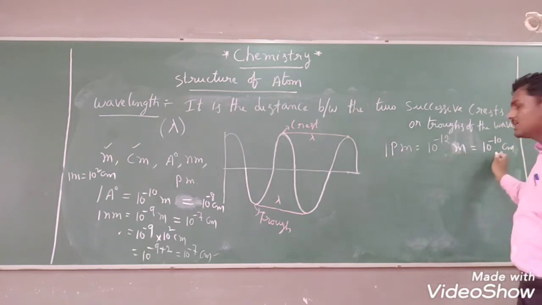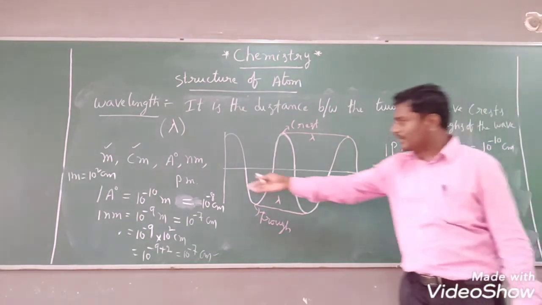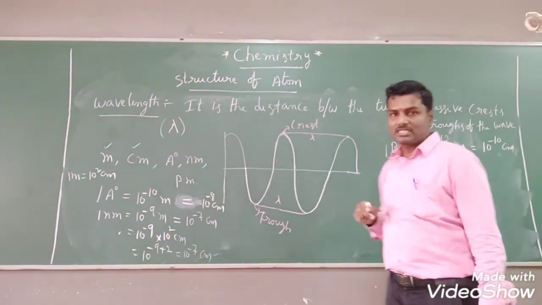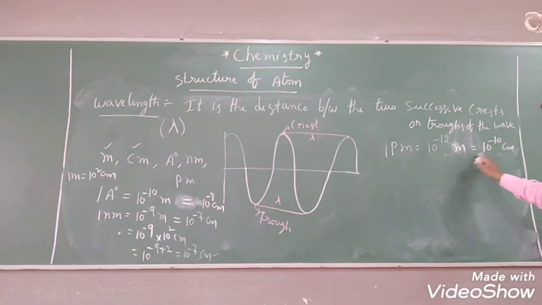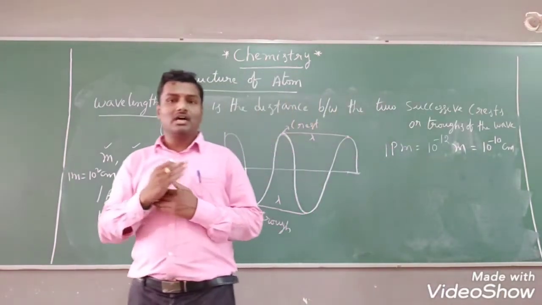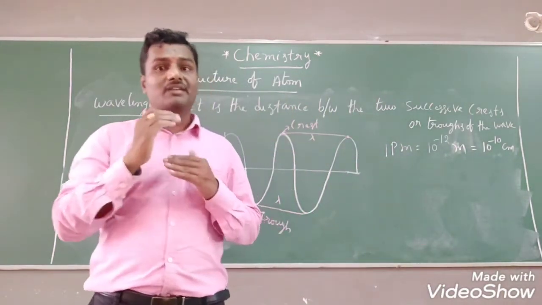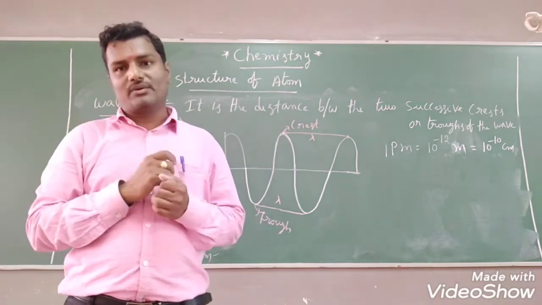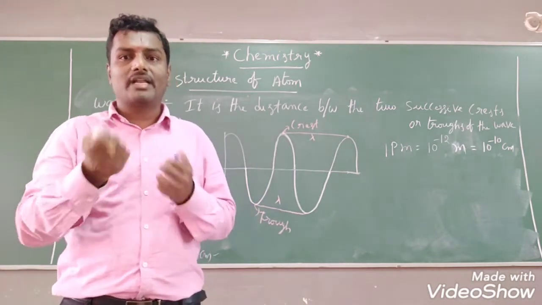How do we convert meters to centimeters? You know already, I have explained to you. 1 meter equals 10 square centimeter. That you can place here. Definitely you will get 10 to the power of minus 10 centimeters. Not only direct units, in numericals we definitely need to convert from one unit to another unit. Then how do we convert from one unit to another unit?